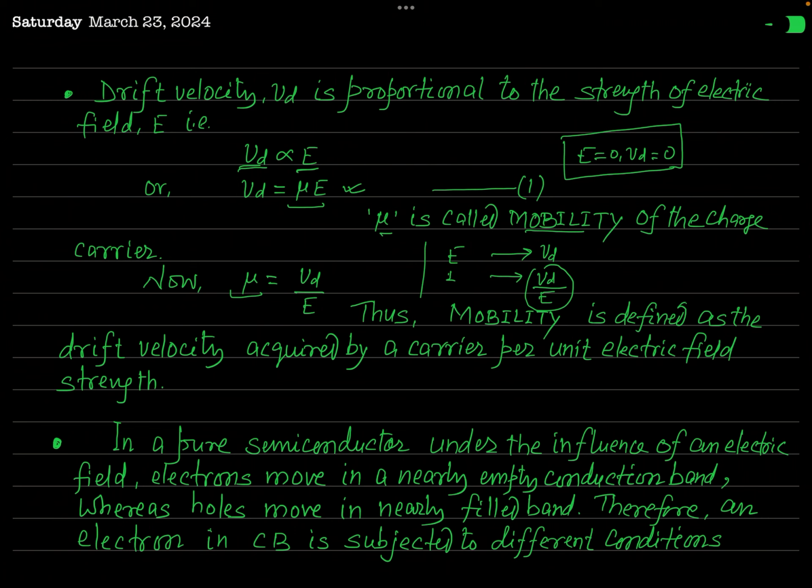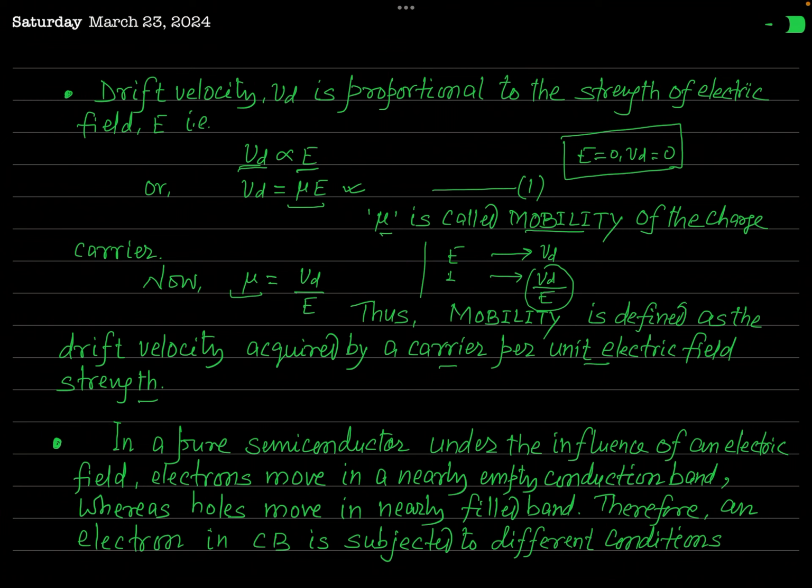Okay? So drift velocity acquired by a carrier per unit electric field strength, that is called mobility. Okay? So mobility is the drift velocity acquired by the charge carrier when the electric field of unit strength is applied. Okay?